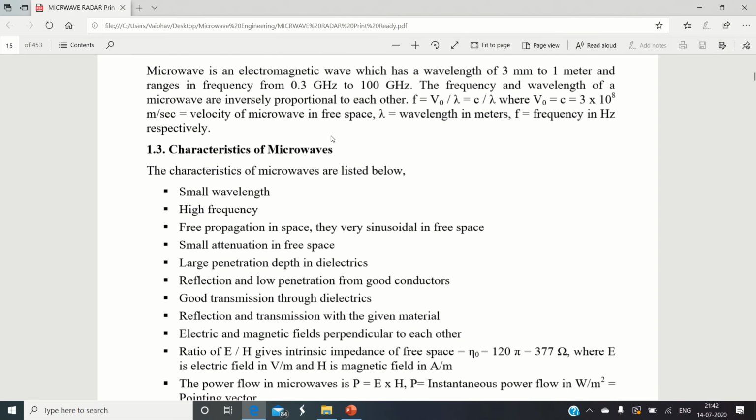Please remember, from author to author, the definition of the exact range of a microwave could vary, but this is the general slot in which we refer to that frequency as a microwave. Just remember that any signal frequency ranging from 300 megahertz to 100 gigahertz can be called a microwave frequency, and roughly the wavelength of microwave frequency ranges from 1 millimeter to 1 meter.